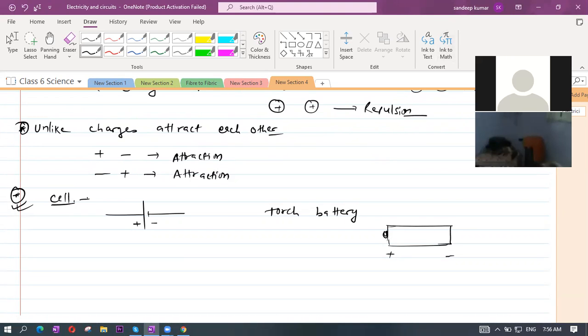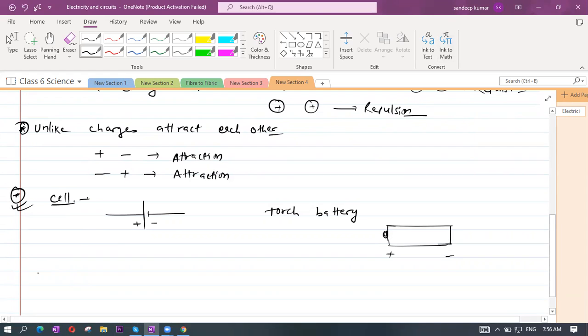Okay, sir. Okay, so you should know some other symbols also. I'll discuss other symbols which are used in the electric circuit.